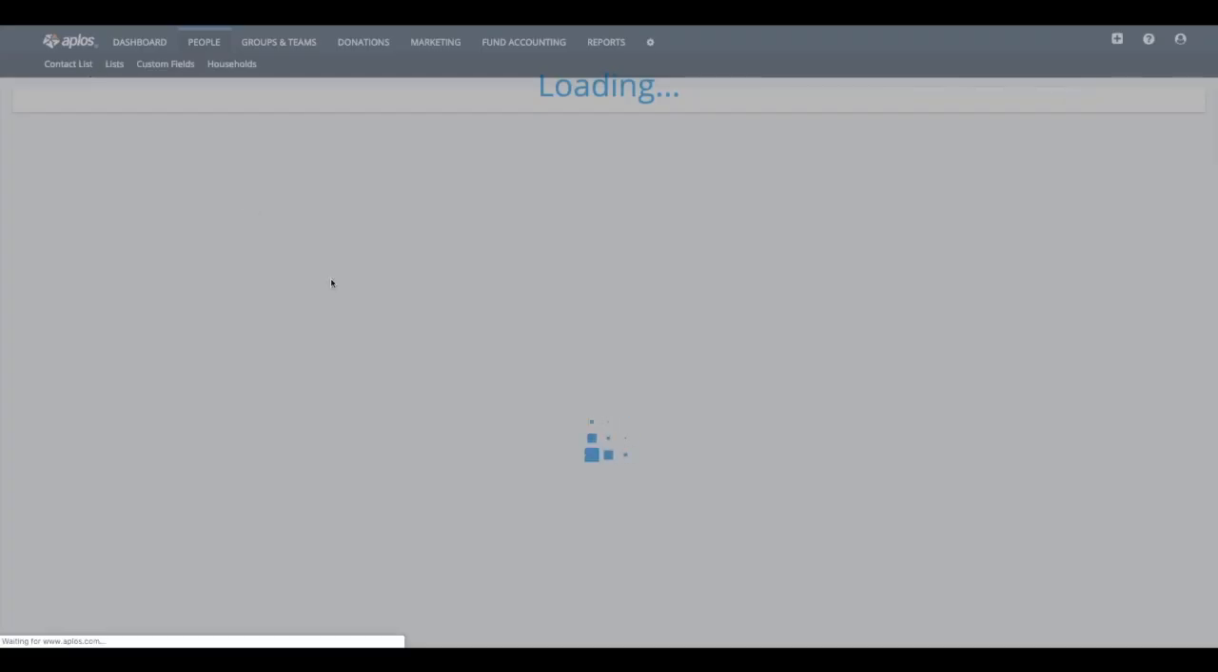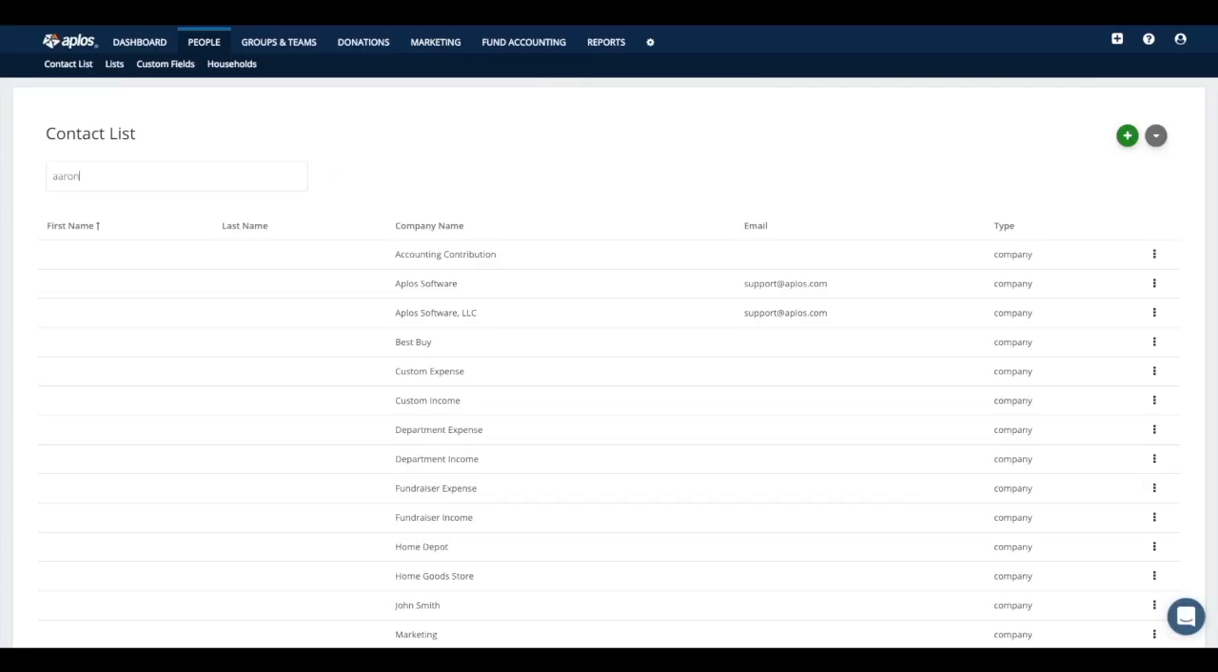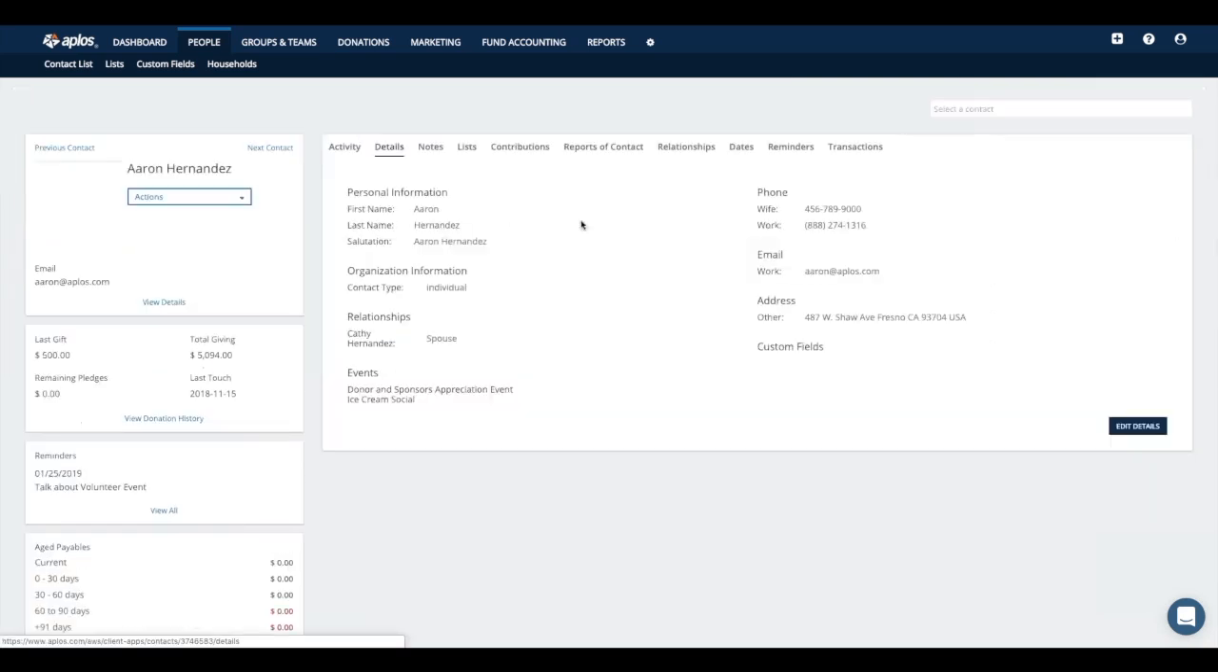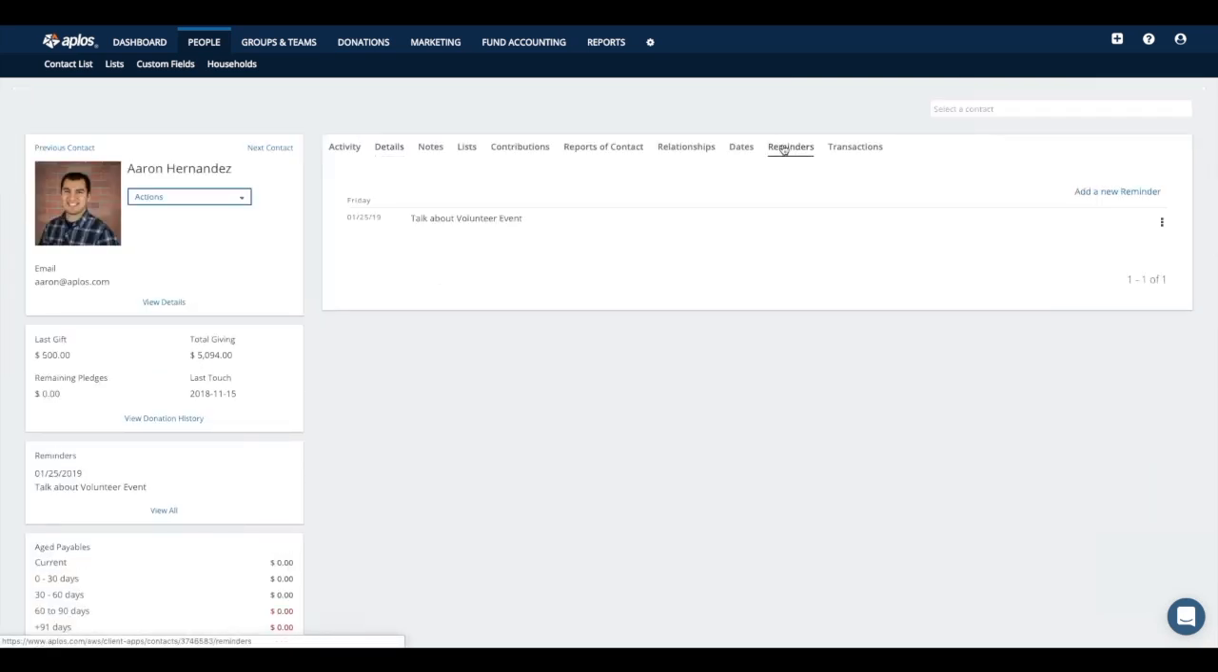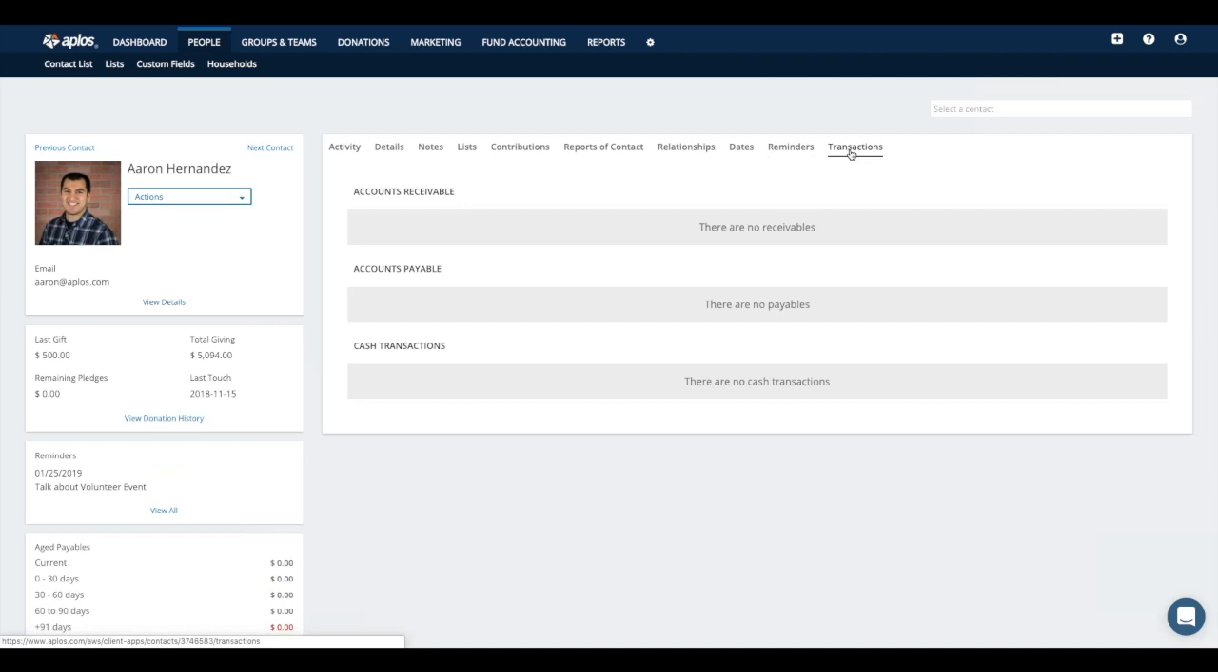All right, so let me go back here, and we'll go back to my contact real quick. All right, so that would be the reminder section, and then the transactions are going to be just if there are any accounting transactions associated with that individual or company.